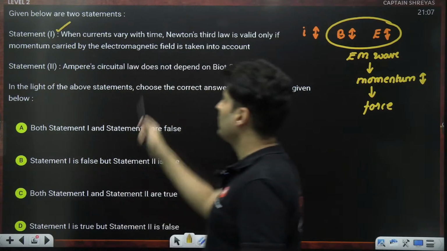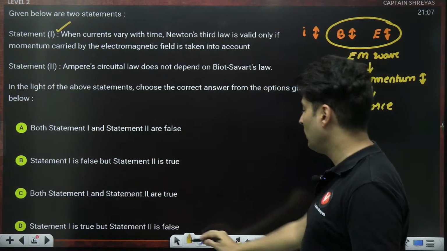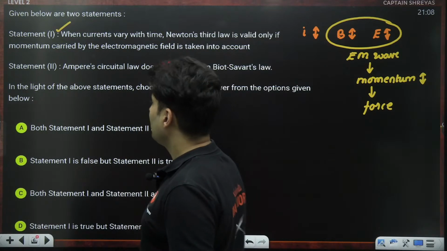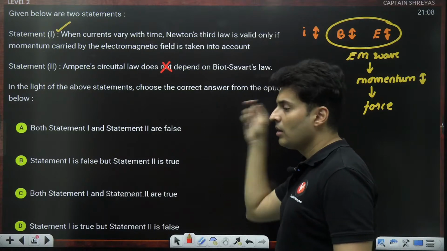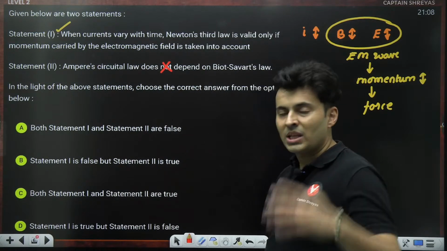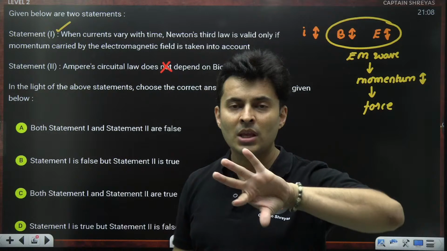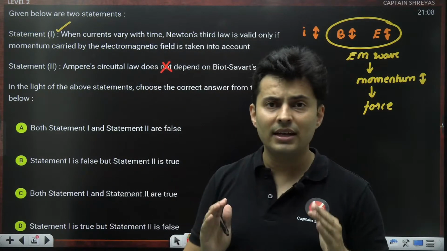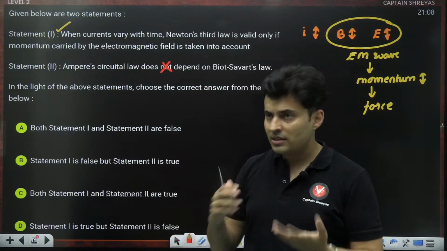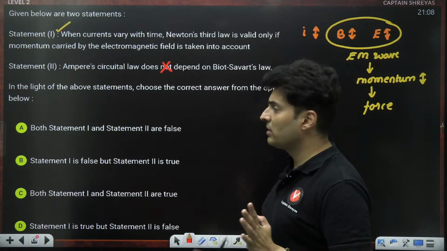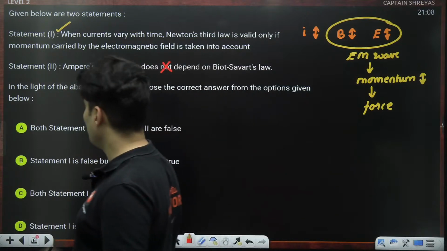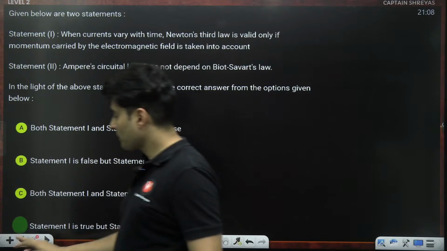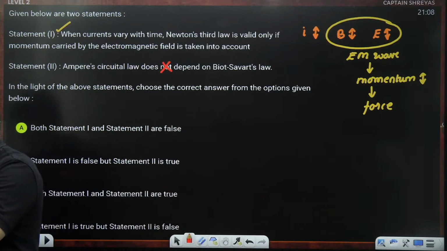It is absolutely correct. Ampere's law does not depend on Biot-Savart's law. This is 100% wrong. It does depend. In fact, from Ampere's law you can get Biot-Savart's law, and from Biot-Savart's law you can get Ampere's law. It's just like Coulomb's law and Gauss' law are not mutually exclusive. They are dependent on each other. If Gauss' law is invalid, even Coulomb's law is invalid. Same way, if Ampere's law is invalid, even Biot-Savart's law is invalid. So definitely statement 2 is wrong. So 1 is true, 2 is false. Yes, that is what we were expecting it to be. Got it? It is not C. I hope this is clear.